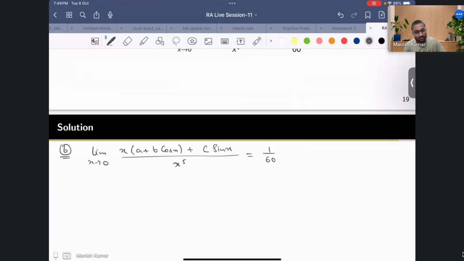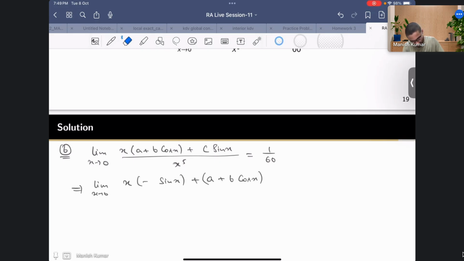If I put x equal to 0, this is 0 by 0 form. So I can use L'Hopital to get the limit as x tends to 0. In the numerator I'll have x times b sine of x minus sine of x, so minus b sine of x, plus a plus b cos of x. Here I'll have c cos of x. In the denominator I'll have 5 x raised to the power 4, equal to 1 by 60.